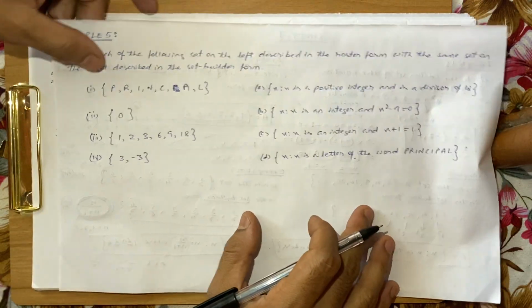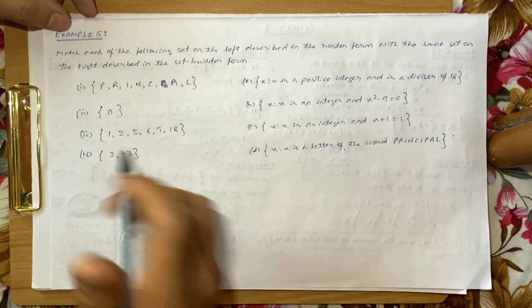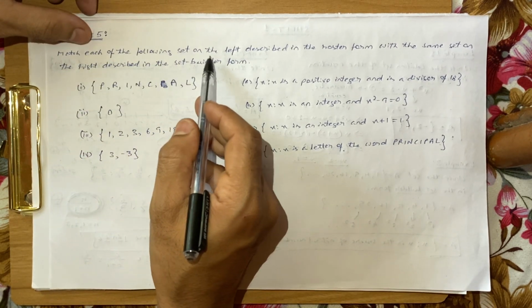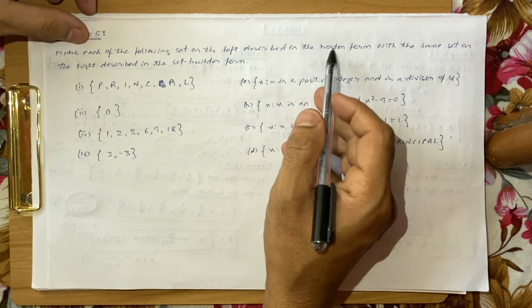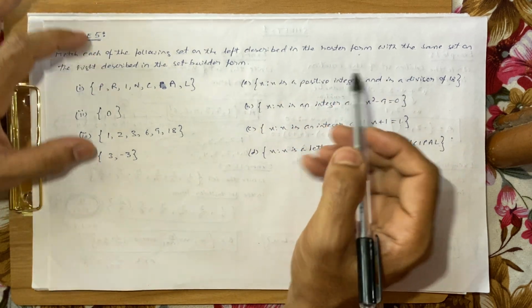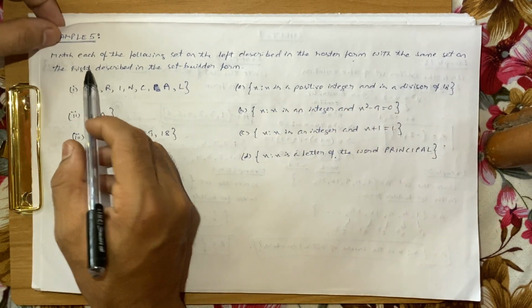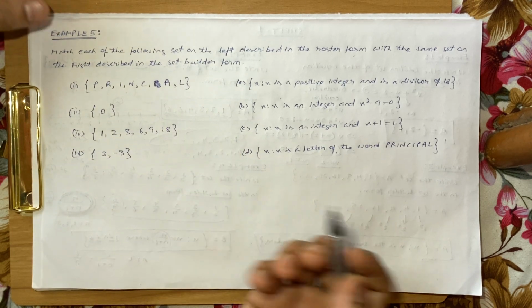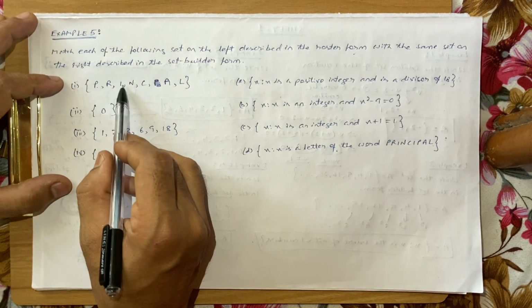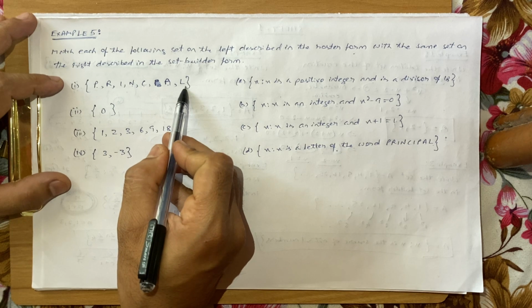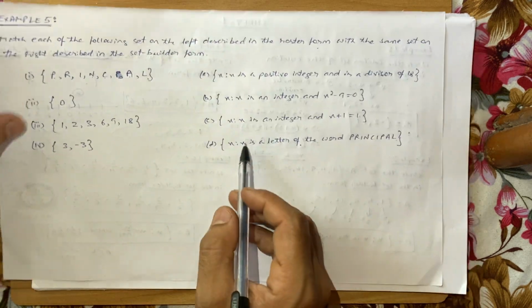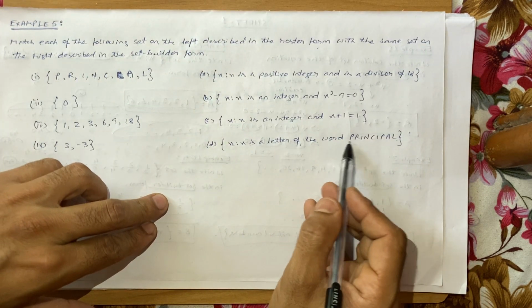Now the next example is: match each of the following sets on the left, described in the roster form, with the same set on the right, described in the set builder form. Here it says P, R, I, N, C, I, P, A, L. x such that x is a letter of the word principal.